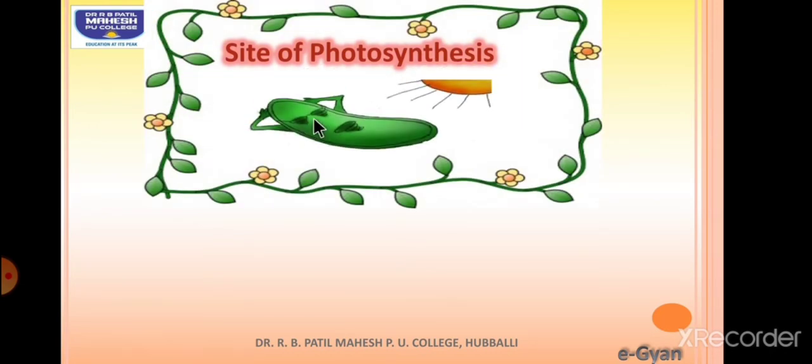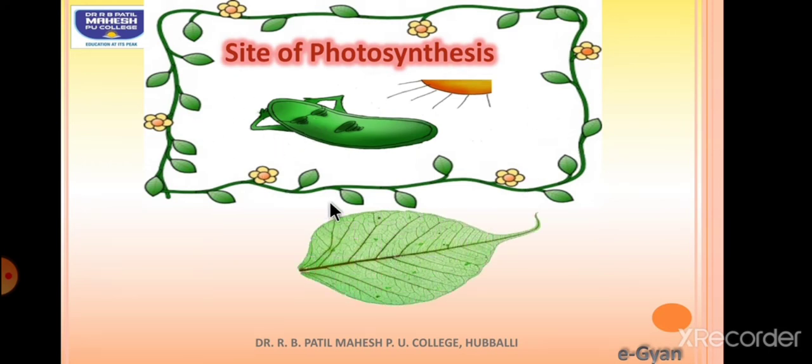So the site of photosynthesis is said to be what? Chloroplast. So where will the chloroplast be? It will be present in the green parts of the plant body, and especially more chloroplasts will be present in the leaf. Now consider a leaf with large surface area, and if we take a section of the leaf, we are going to see the upper epidermis and lower epidermis. In between these two there will be parenchyma cells present.